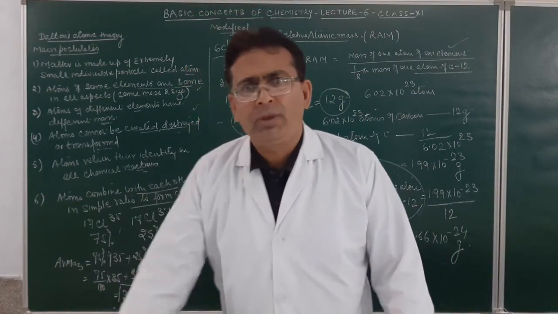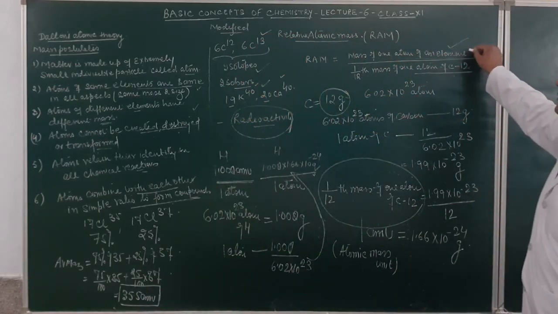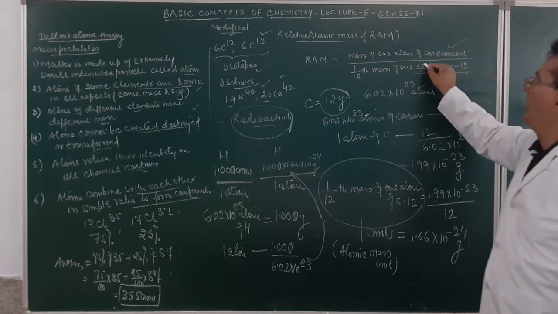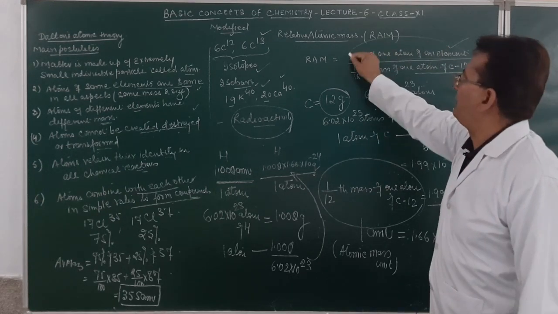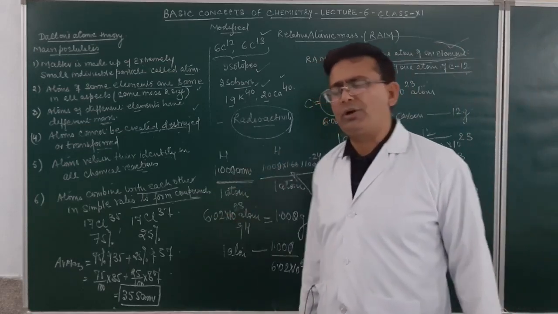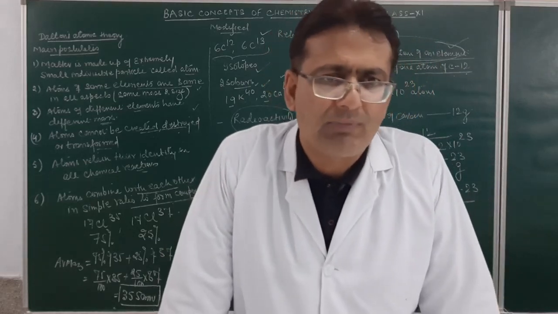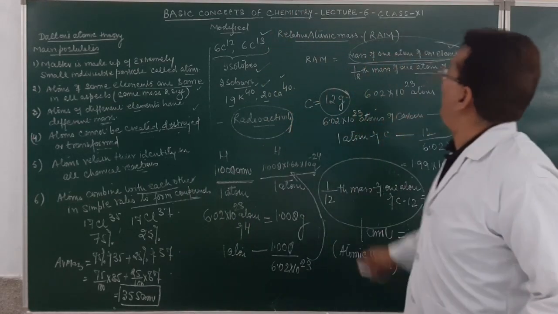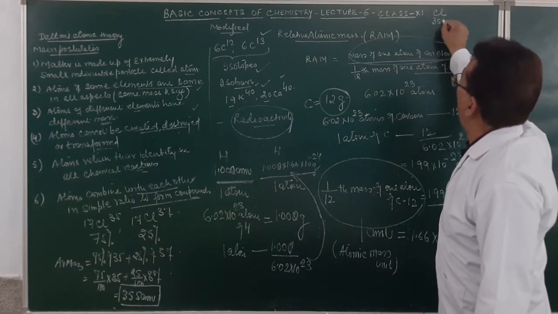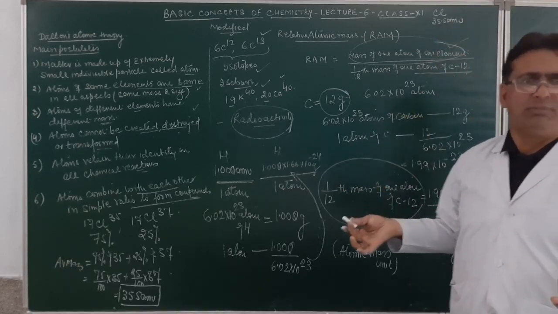Am I clear? Although in the definition it will always be written as mass of one atom of an element as compared to 1/12th mass of one atom of carbon-12, but actually how do we find it? It is the average mass of an atom of an element. As for example in the case of chlorine, what is the average mass coming? 35.5 atomic mass unit. So if I say the mass of chlorine is 35.5 AMU, how do I perceive this as a relative atomic mass?